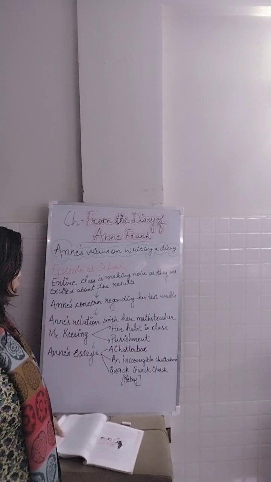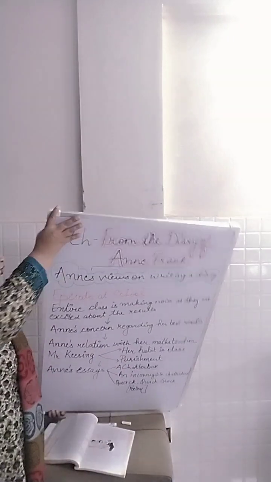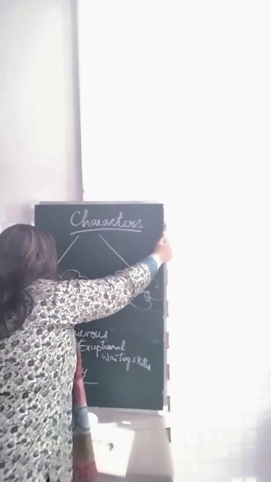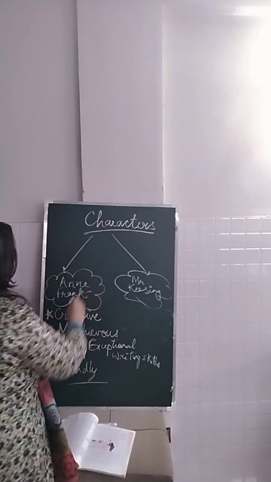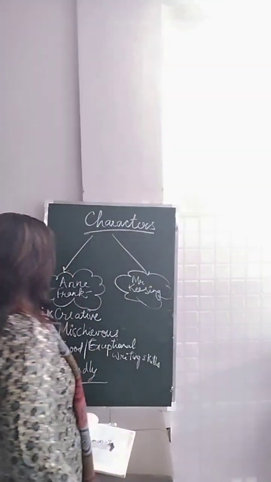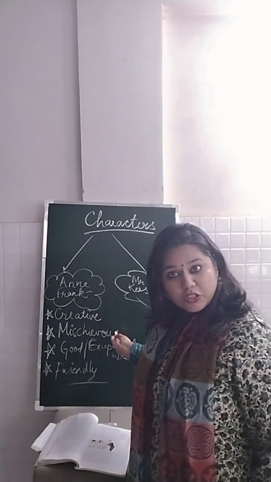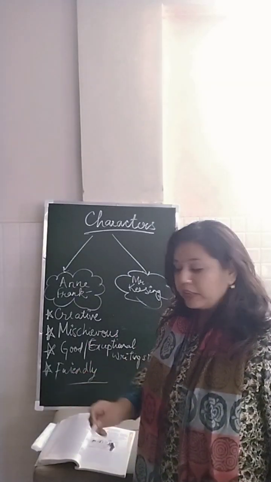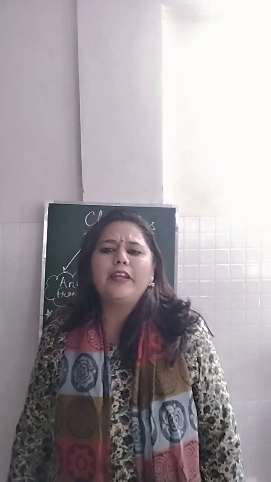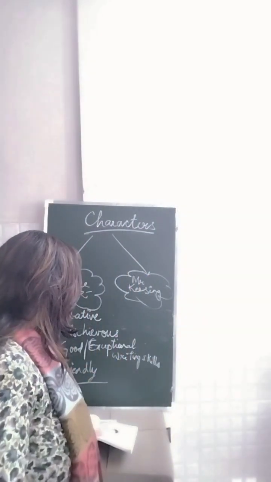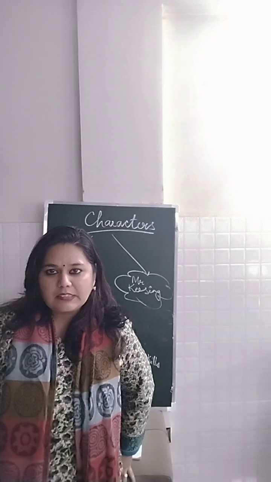So that's about this chapter, and time to turn the board because we have the character sketch ready with us. Anne Frank and Mr. Keesing. So Anne, we know, is very creative, of course. She's mischievous at the same time. Of course, she's very talkative. She has exceptional writing skills, and I would say that she's also very friendly because she is able to have that social behavior in the class.